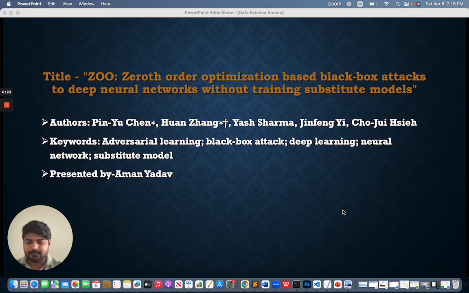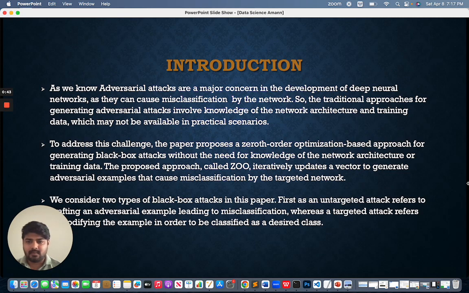There are some important keywords that are going to come across during the presentation, and some of them are adversarial learning, black box attack, deep learning, neural network, and substitute model. So let's start with the introduction.